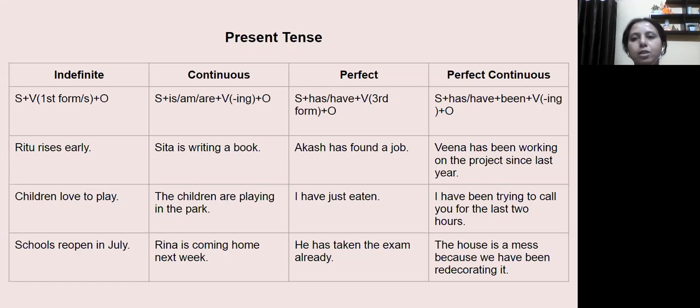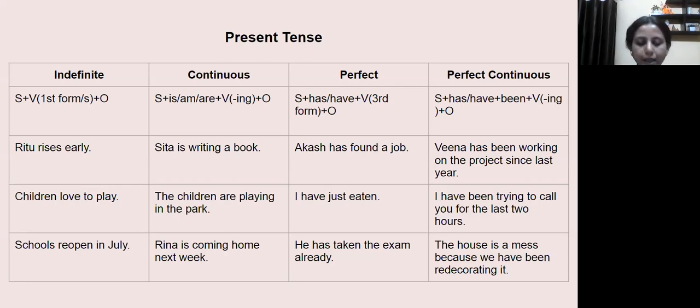While in perfect continuous, we have subject, has or have, been, ing form of the verb, and object. This is the basic structure for all the tense types under present tense. If you remember this structure correctly, it will be easier for you to make a sentence.